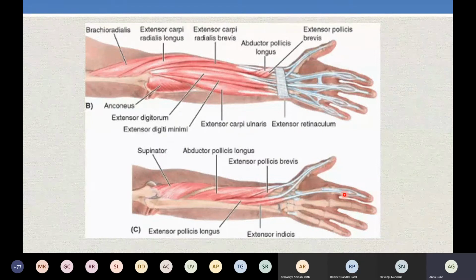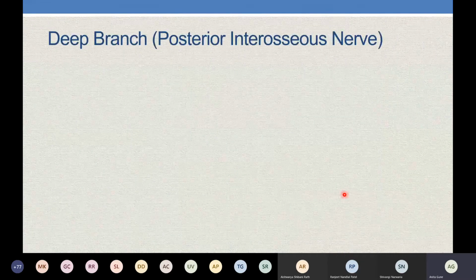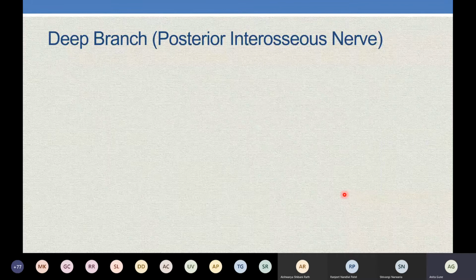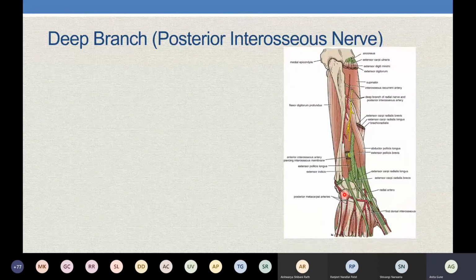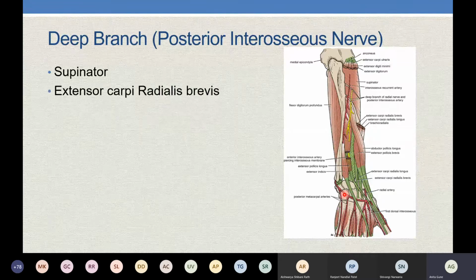Therefore, we have taken these muscles over here. The deep branch of the radial nerve is called the posterior interosseous nerve, as it lies in relation posteriorly to the interosseous membrane. It supplies all the muscles of the extensor compartment, superficial as well as deep group. That is supinator, extensor carpi radialis brevis. Extensor carpi radialis longus was given a branch in the arm itself, we saw, right? In the lower part of the arm.